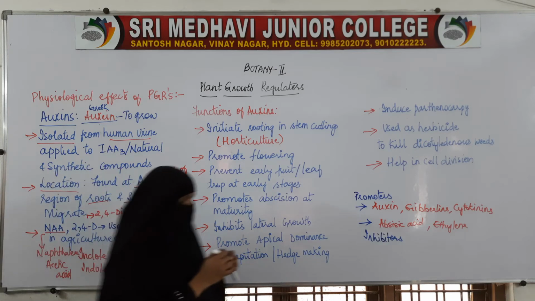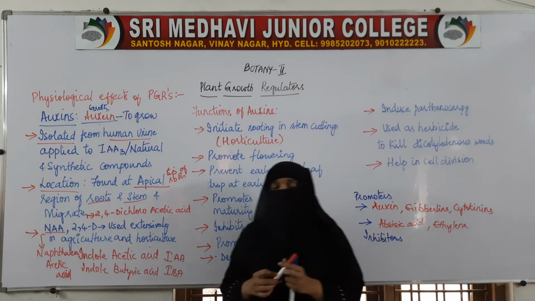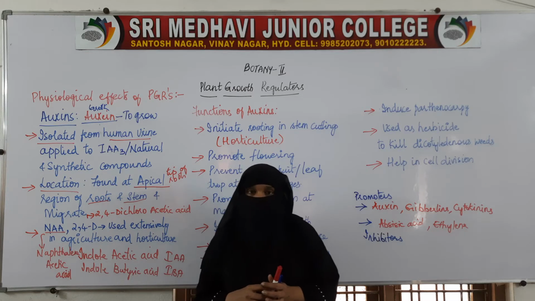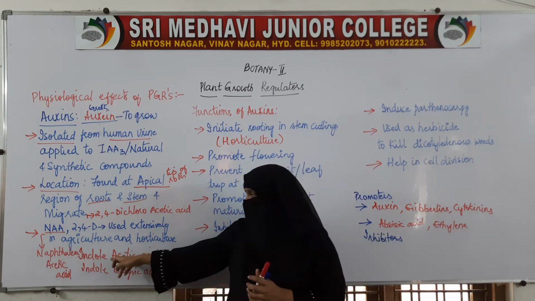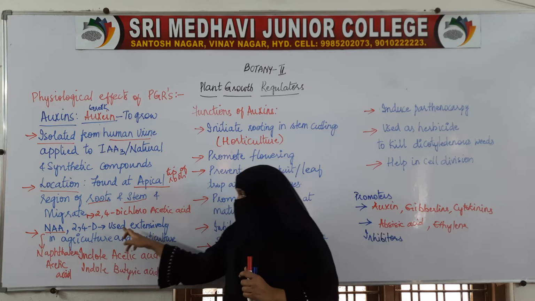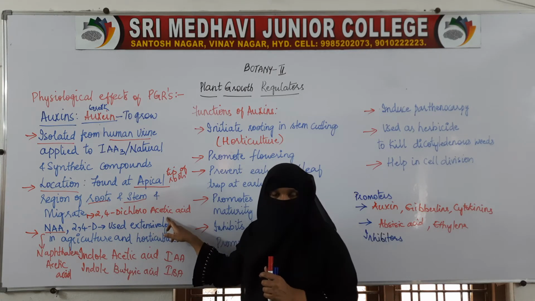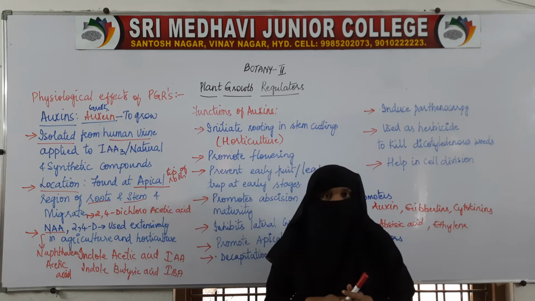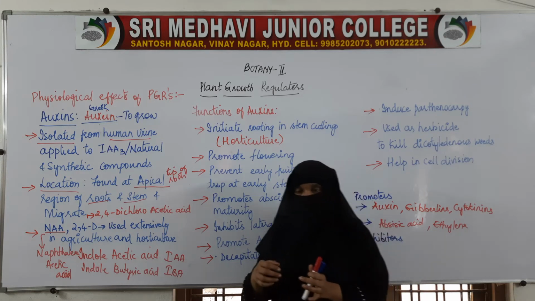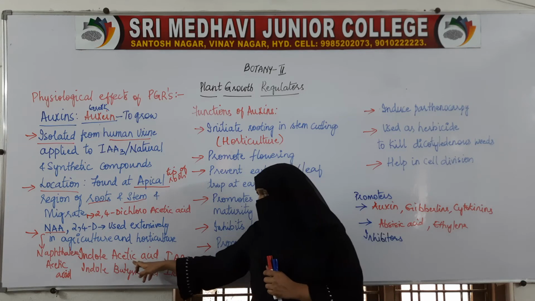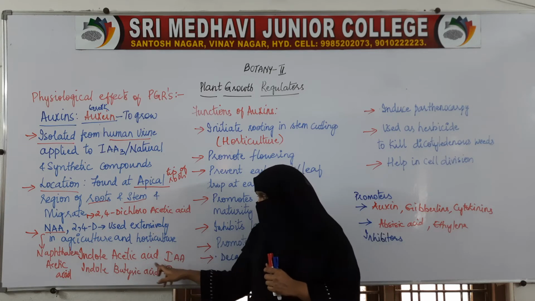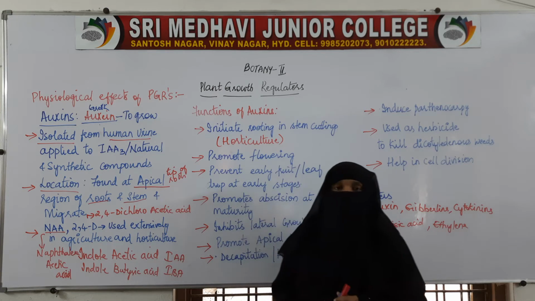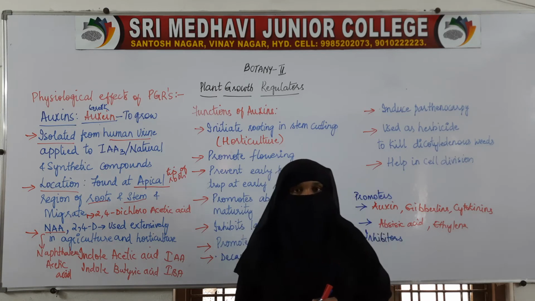Naphthalene acetic acid and 2,4-D, these two are the examples of artificially synthesized auxins, which are synthesized in the laboratory, whereas indole acetic acid IAA and indole butyric acid IBA are the examples of naturally found auxin in the plants.